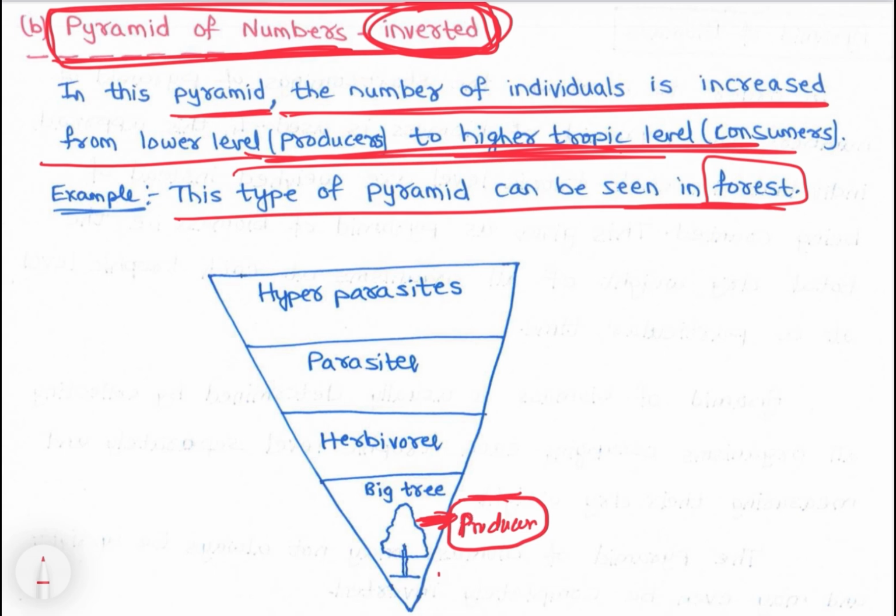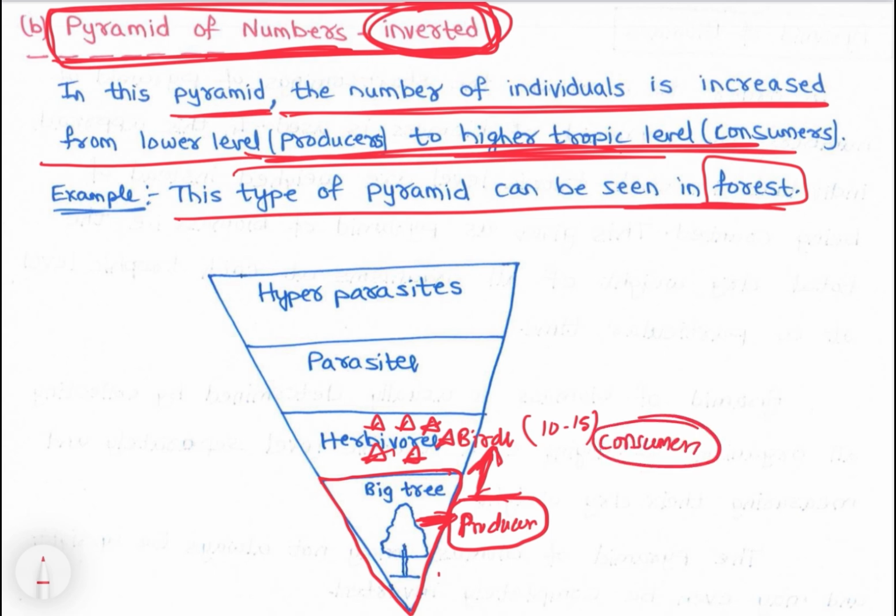Then herbivores, say birds. See, a big tree is one, and 10 to 15 birds can live in a tree. So as we move to higher trophic levels, the number is increasing. Birds are primary consumers, so the number is increasing.